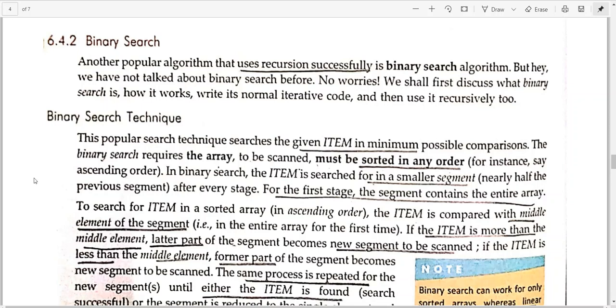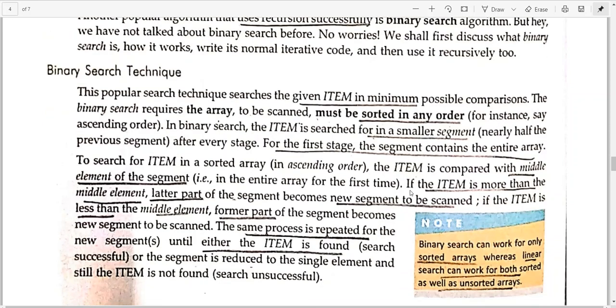So we need to arrange the given list in ascending order first, then we will perform the binary search. This is the first condition that should be fulfilled, then only you can implement binary search to search a particular item, otherwise it will not work.